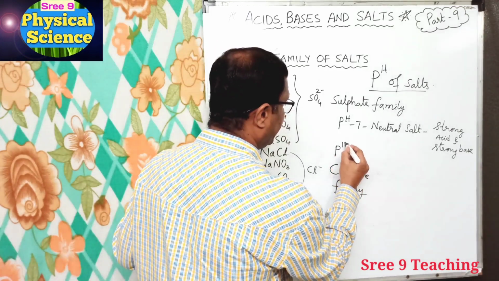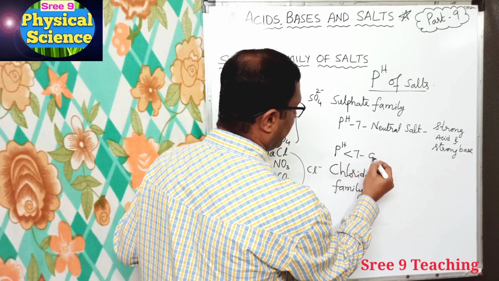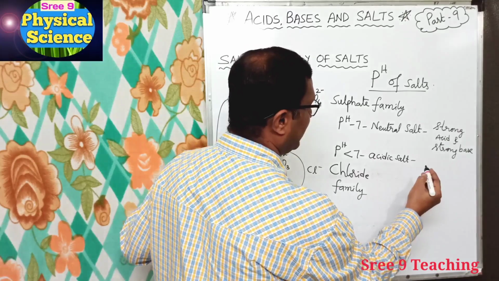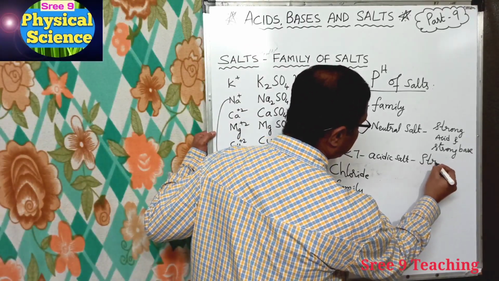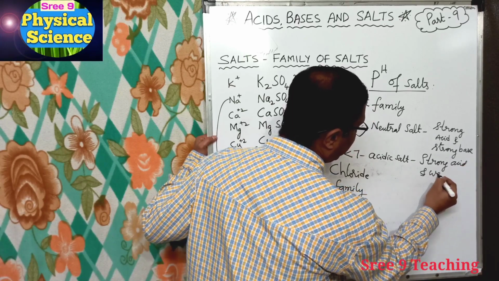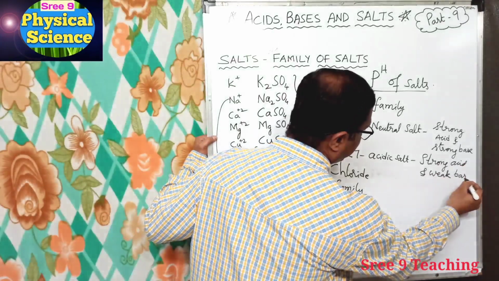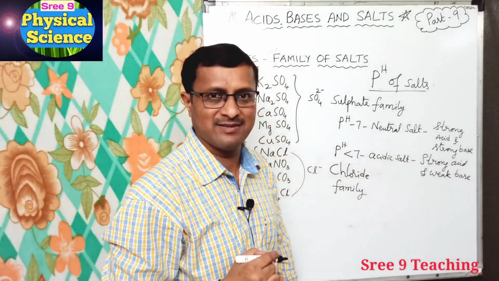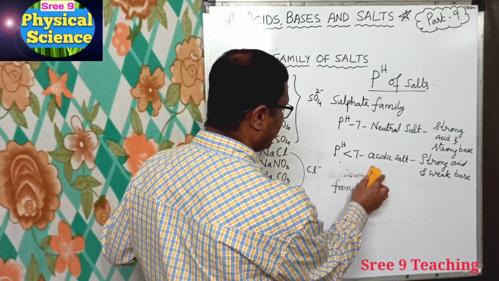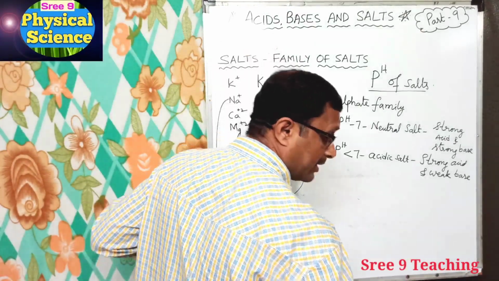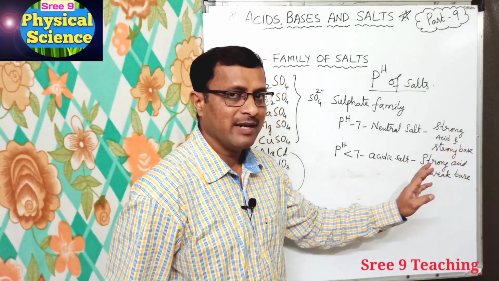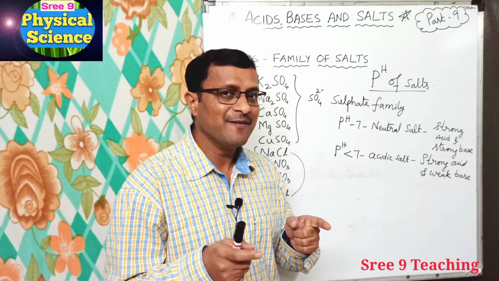So pH is less than 7 for acidic salts, and these are obtained from a strong acid and a weak base. Here we learn strong acid and strong base, strong acid and weak base, and strong base and weak acid.